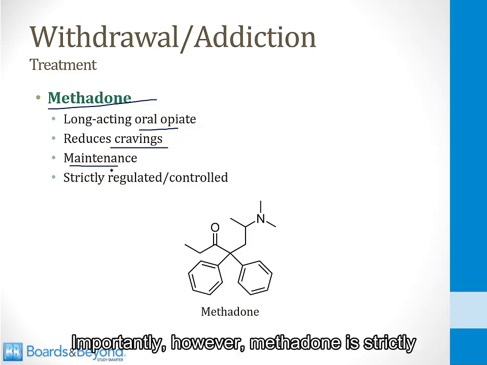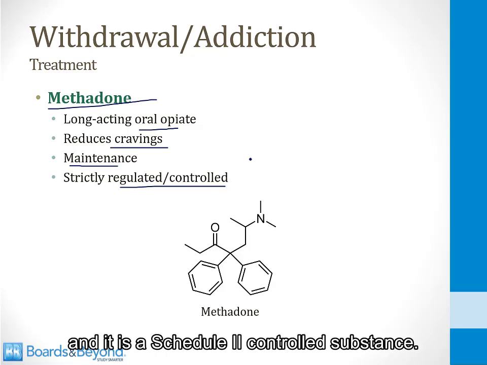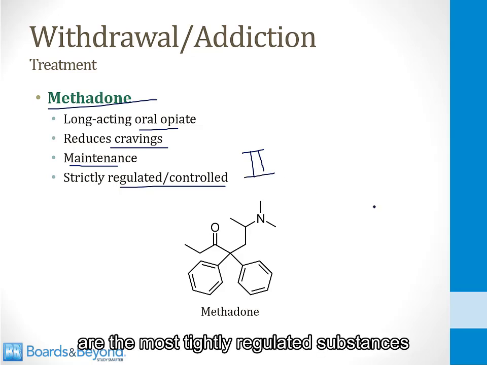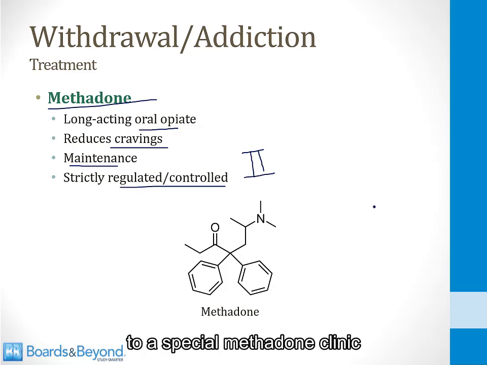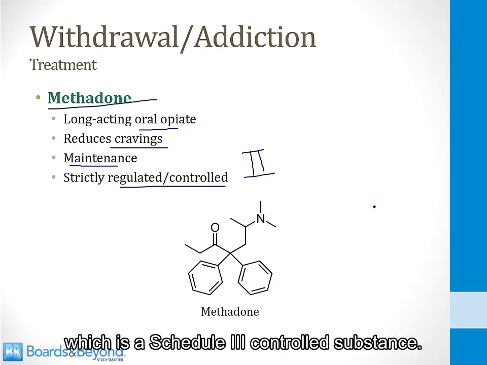Importantly, however, methadone is strictly regulated and controlled. It's highly addictive, and it is a Schedule II controlled substance. Schedule II controlled substances are the most tightly regulated substances that can be prescribed, and for this reason, patients usually have to go to a special methadone clinic in order to receive this medication. That is different from buprenorphine, which we talked about in the last slide, which is a Schedule III controlled substance.